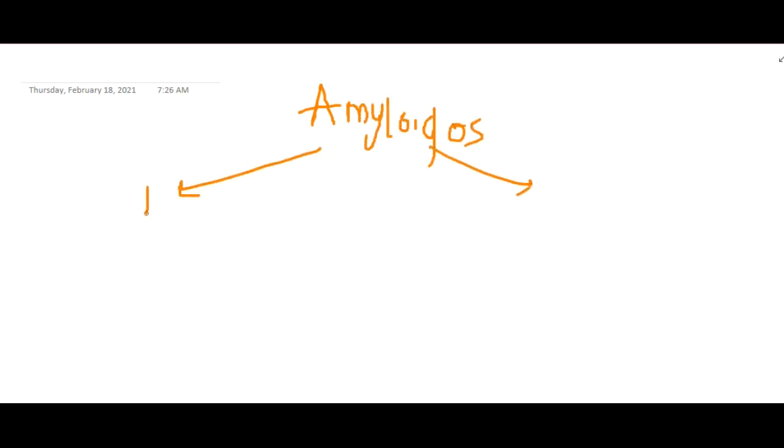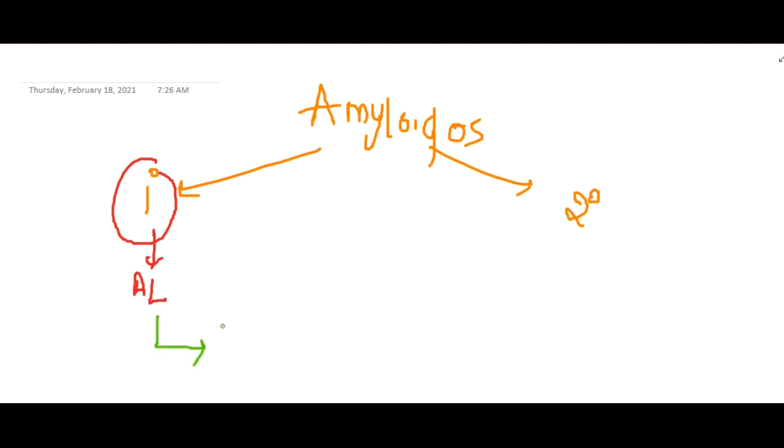First we will see the diseases. Amyloidosis is divided into two types: primary amyloidosis and secondary amyloidosis. In primary amyloidosis, mainly the amyloid light chains are associated.